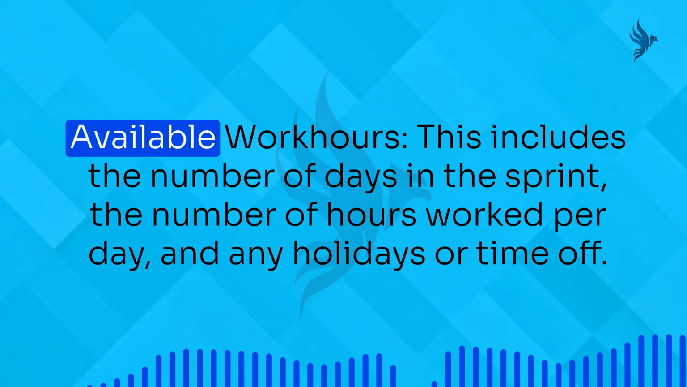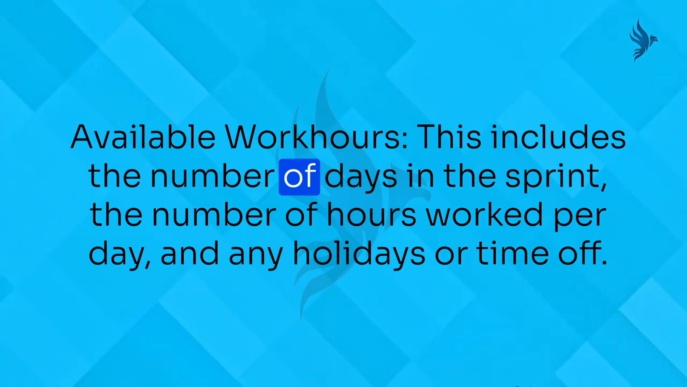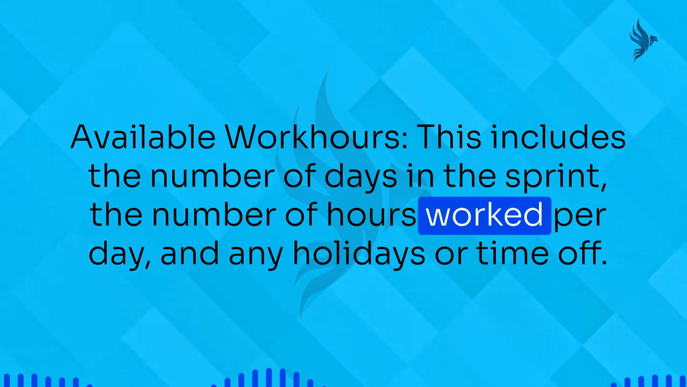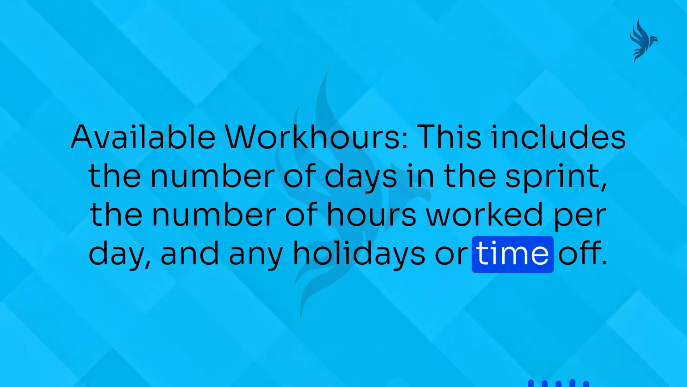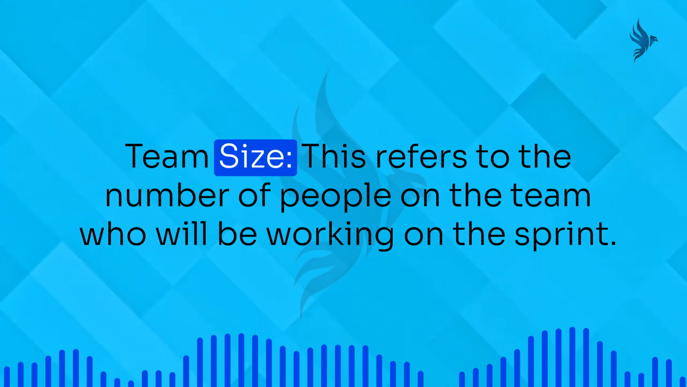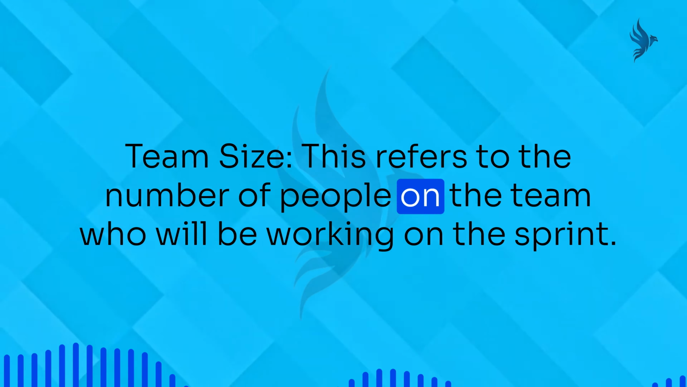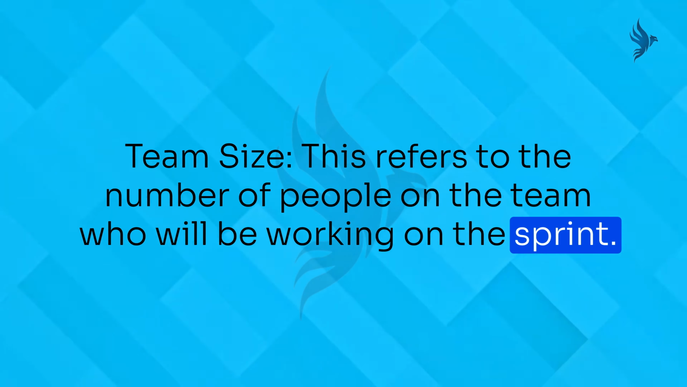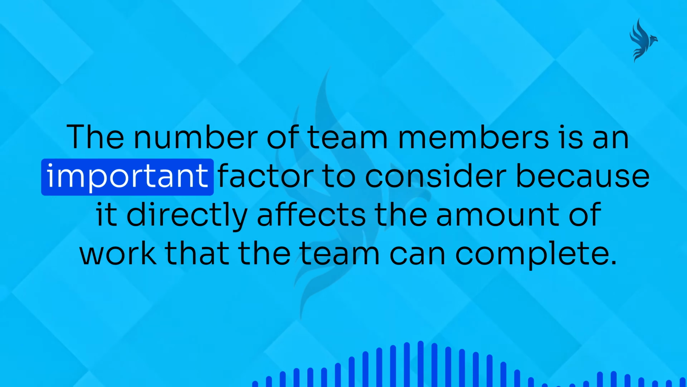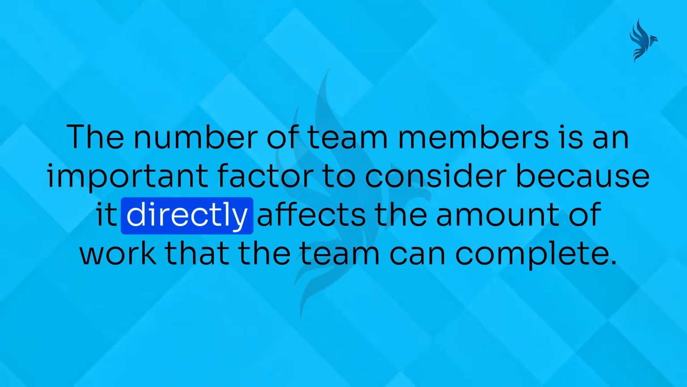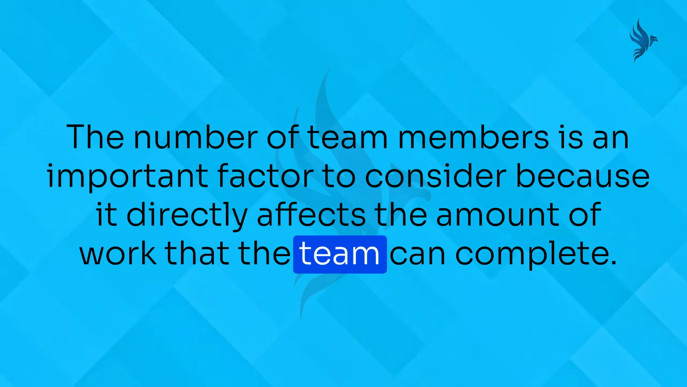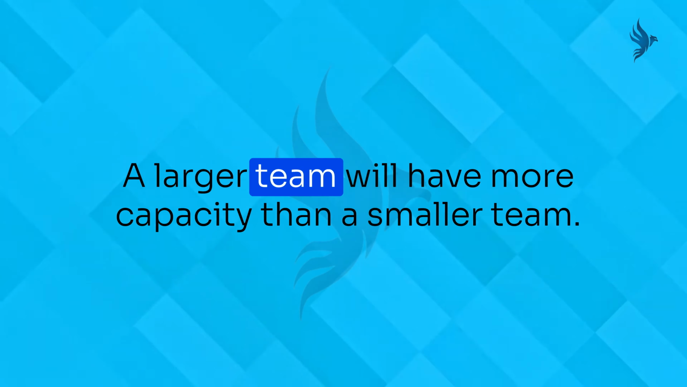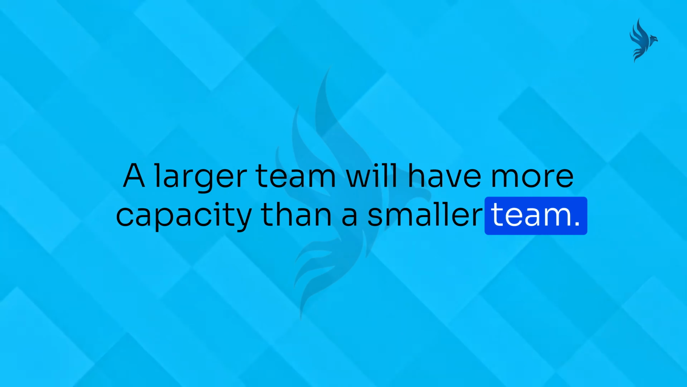Factors that influence team capacity. 1. Available work hours. This includes the number of days in the sprint, the number of hours worked per day, and any holidays or time off. 2. Team size. This refers to the number of people on the team who will be working on the sprint. The number of team members is an important factor to consider because it directly affects the amount of work that the team can complete. A larger team will have more capacity than a smaller team.